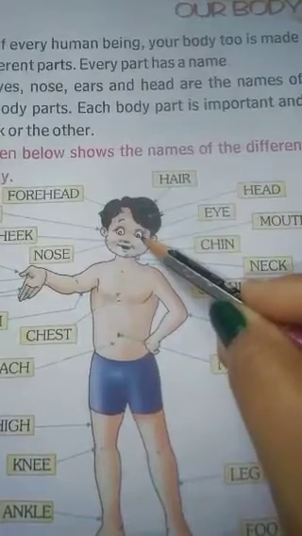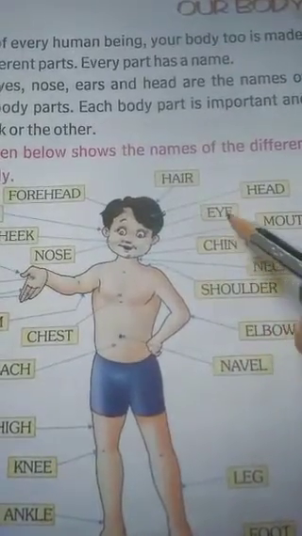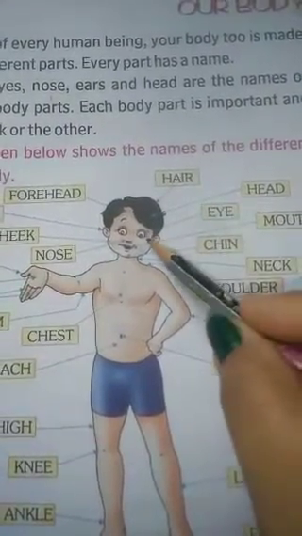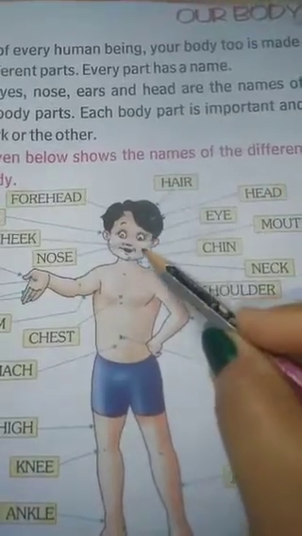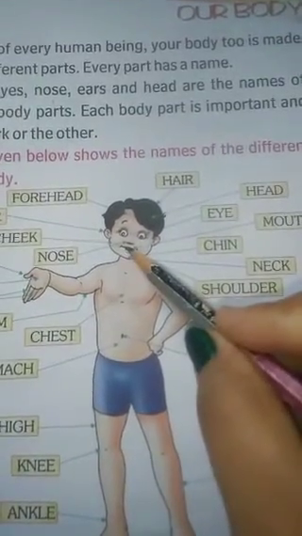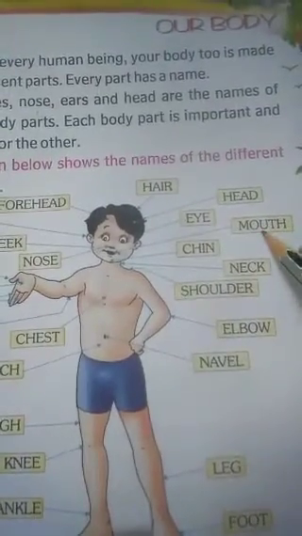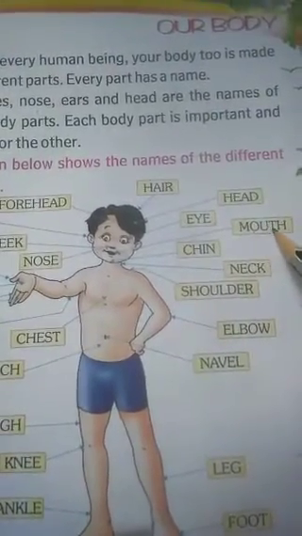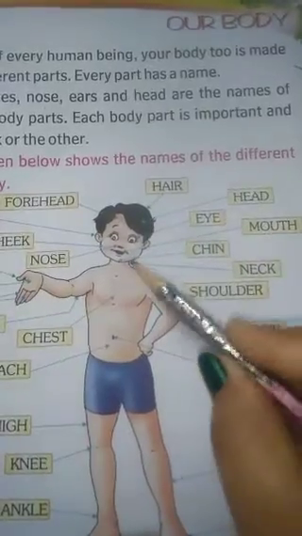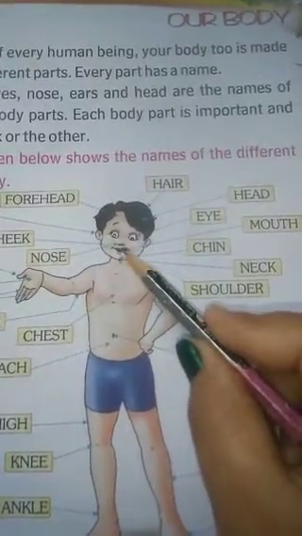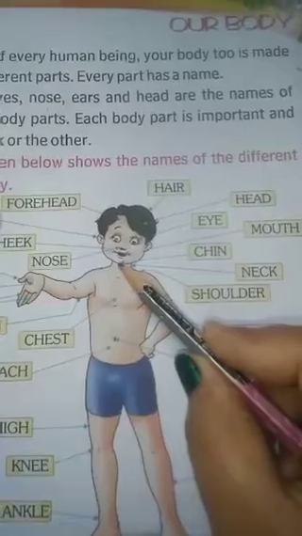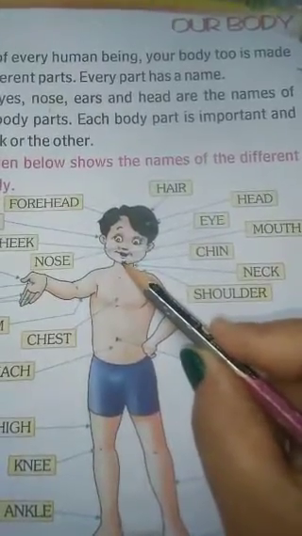Now next look, eye. Which part is this? This is eye, E-Y-E, eye. Okay, this is our eye. Now next see, this is our mouth, M-O-U-T-H, mouth. Now next we see below the mouth what we have? This is our chin, okay?